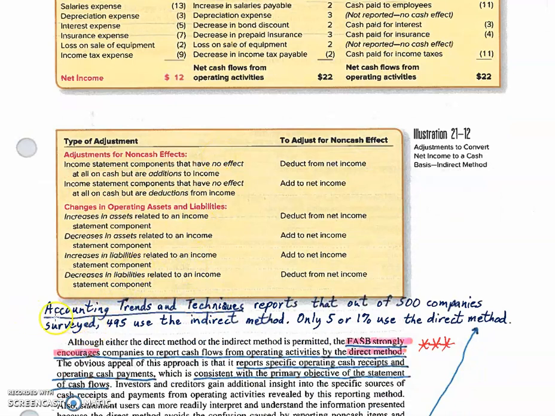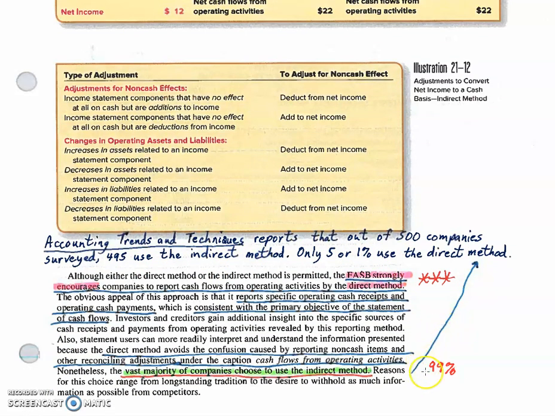There, I just wrote in from Accounting Trends and Techniques. That's a publication. That's why I underlined it. It reports that out of 500 companies they surveyed, 495 used the indirect method. Only 5 or 1% used the direct method. 99% used the indirect method.